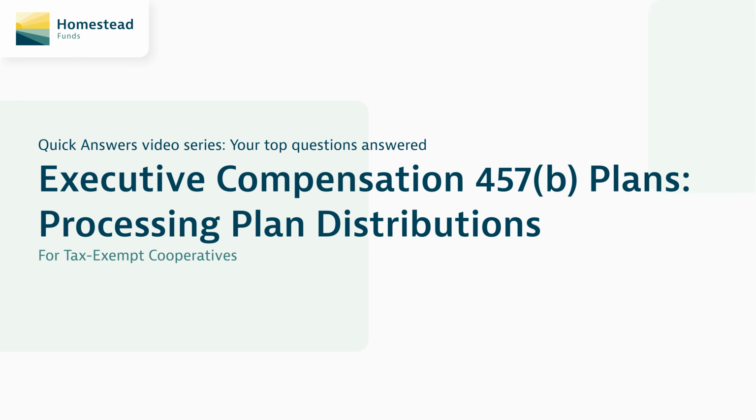A key component of 457B plan administration, especially for your participants, is the processing of distributions from the plan. To help you with this process, we'll cover in this session events that trigger distributions, the available payment options, the forms required to document a distribution, how to request and process distributions through Homestead, and then the taxation and reporting requirements involved.